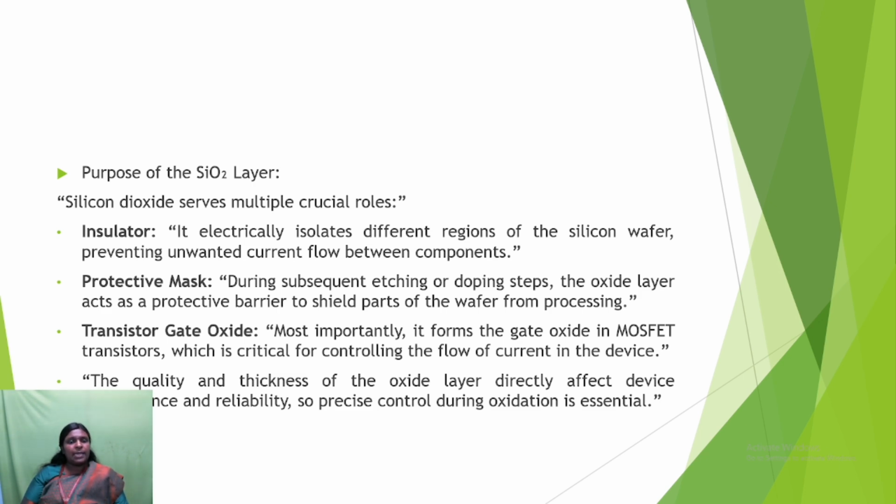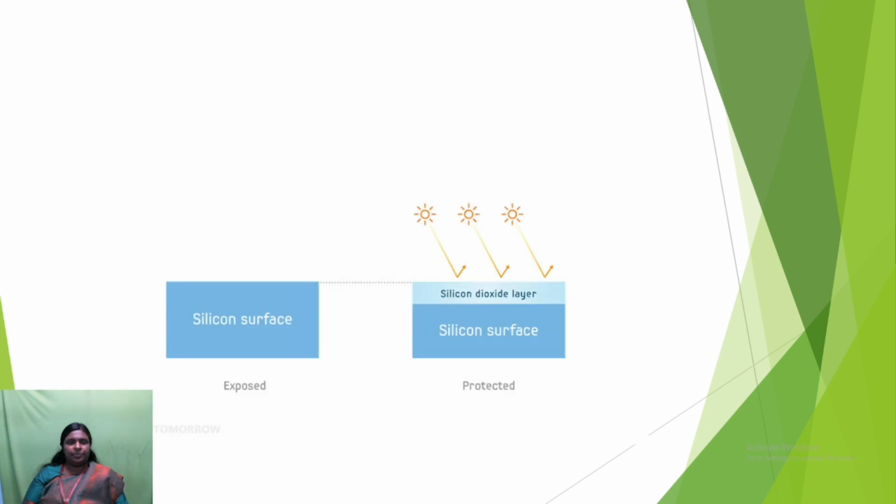And the next one is transistor gate oxide. Most importantly, it forms the gate oxide of MOSFET transistors, which is critical for controlling the flow of current in the device. When we are introducing the SiO2 layer, the quality and thickness of the oxide directly affect the device performance and reliability. So precise control during oxidation is essential.